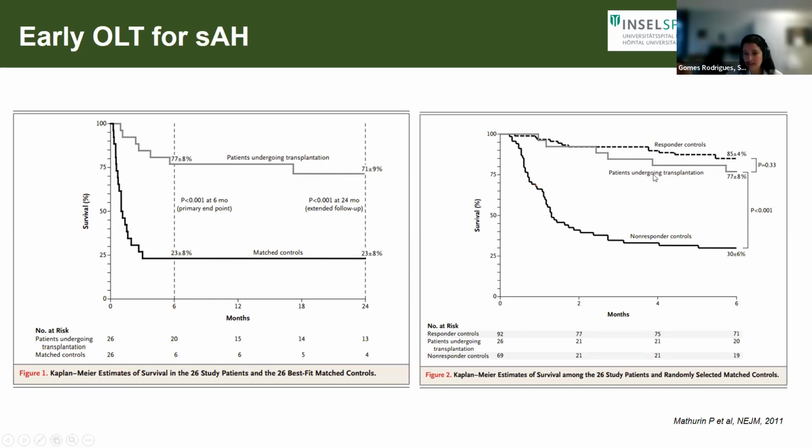When they did a deeper analysis and looked at patients who actually responded to steroids, didn't need a transplant and improved, well, actually these had about an 85% 6-month survival compared to around 78%. It was not very different.